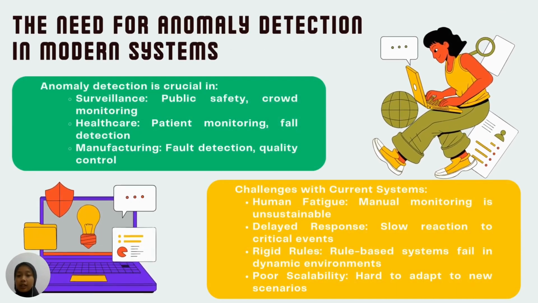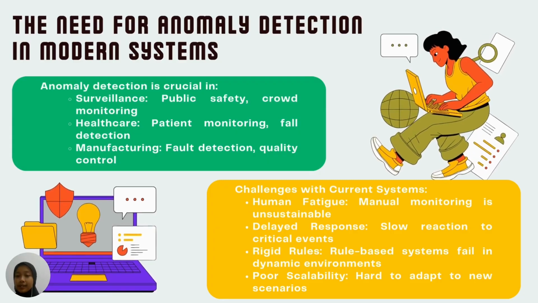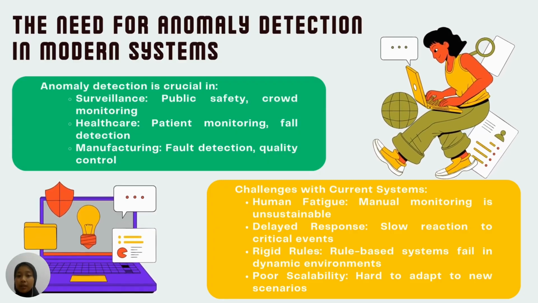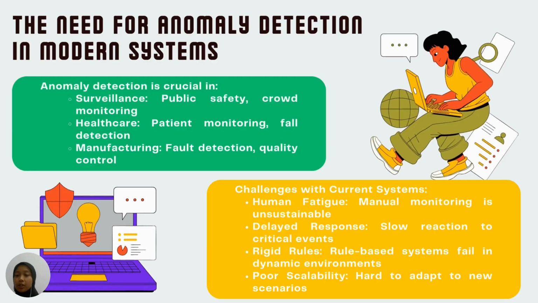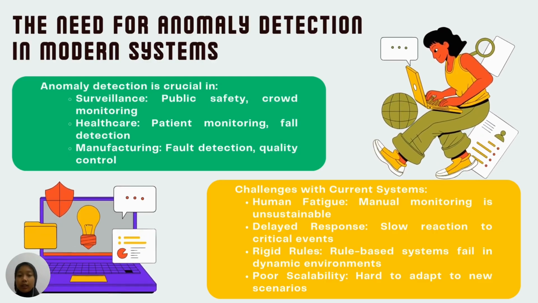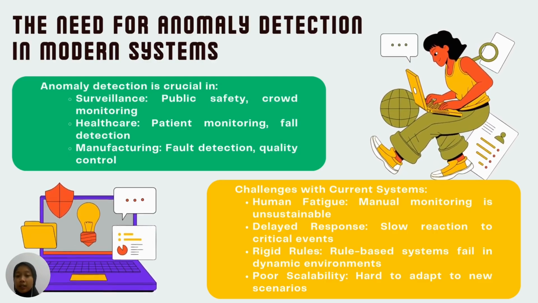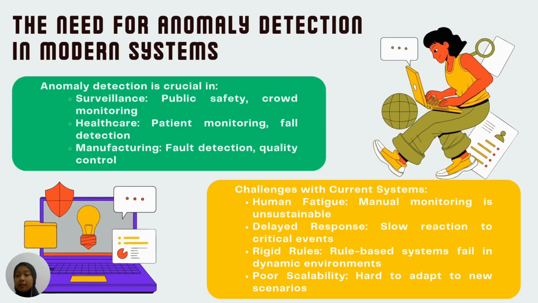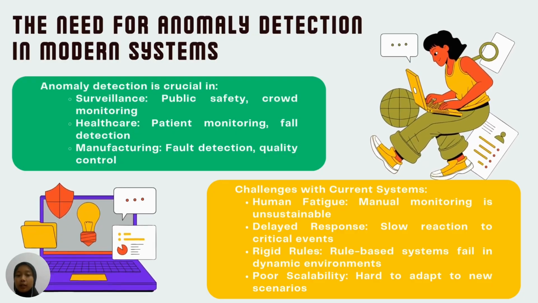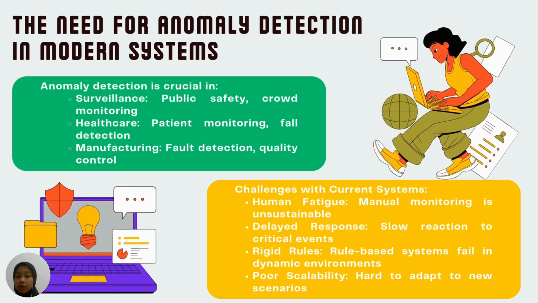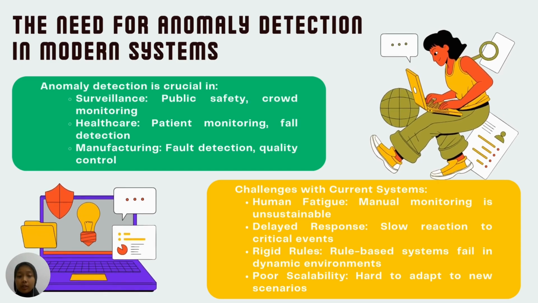Anomaly detection isn't just a technical challenge, it's a real-world necessity. Whether it's ensuring public safety through surveillance, monitoring patients in healthcare, maintaining quality in manufacturing, or even preventing accidents in transportation, identifying unusual events quickly and accurately can literally save lives and resources. But how do we detect anomalies today?